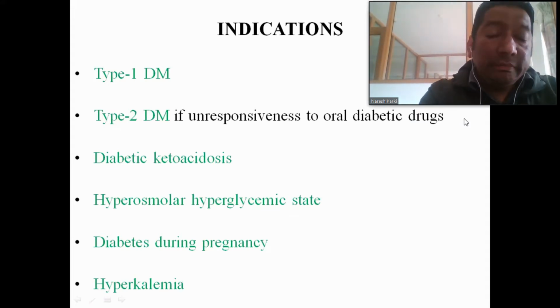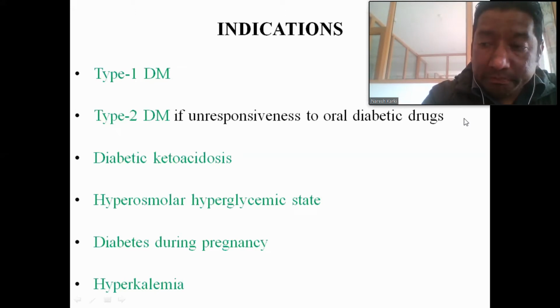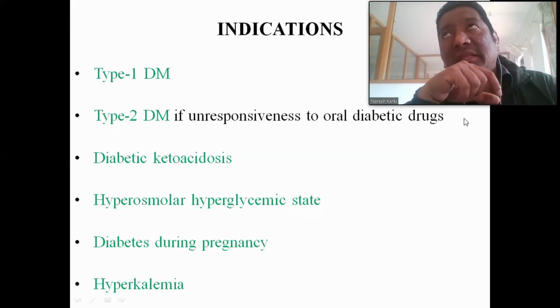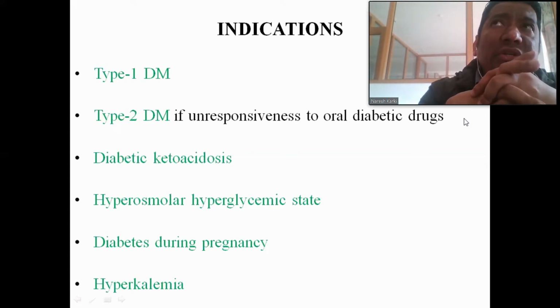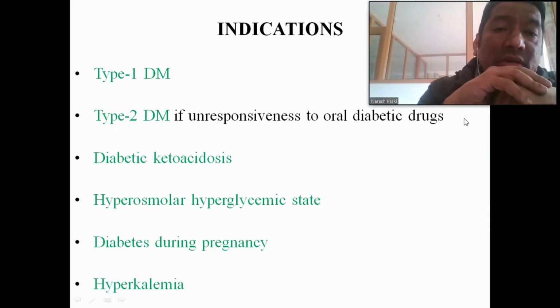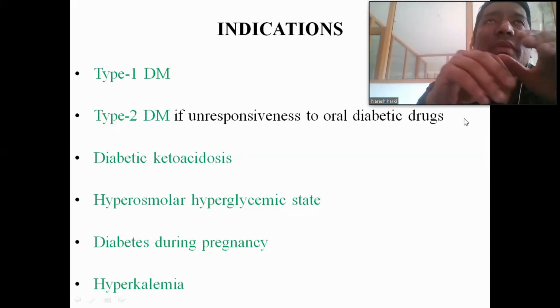Okay. Second is the hyperosmolar hyperglycemic state. That is also called the non-ketotic hyperosmolar hyperglycemic state. That is the complication of type 2 diabetes mellitus, while the previous one is the complication of type 1 diabetes mellitus. Okay, the detail for them. The type 2 diabetes mellitus complication is the non-ketotic hyperosmolar hyperglycemic state. Here also the plasma glucose level is more than 250 to 500 milligram per deciliter.